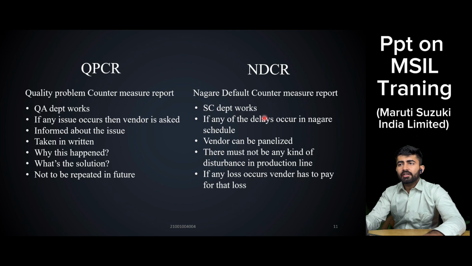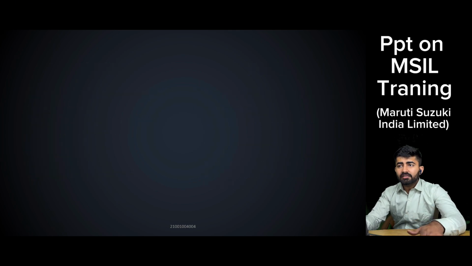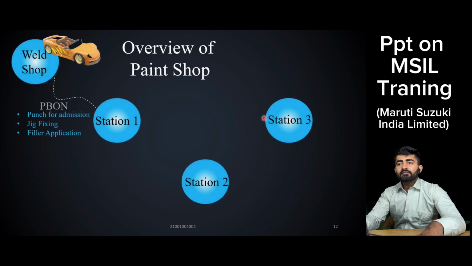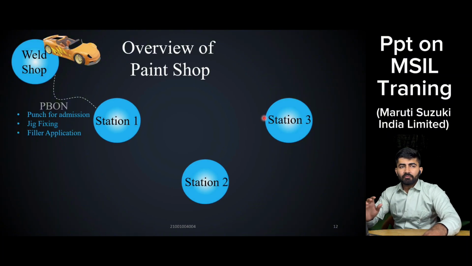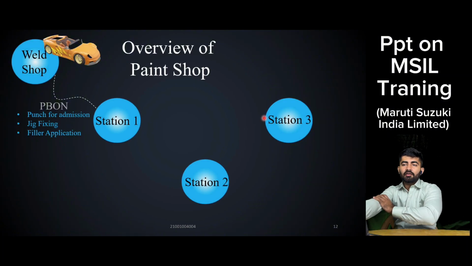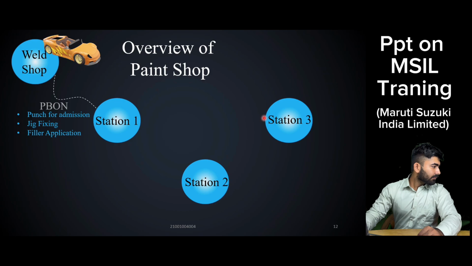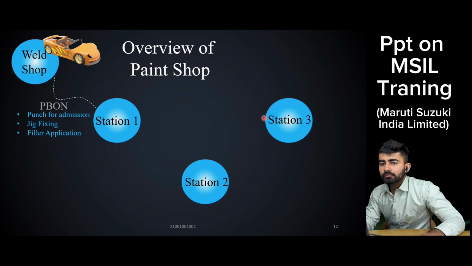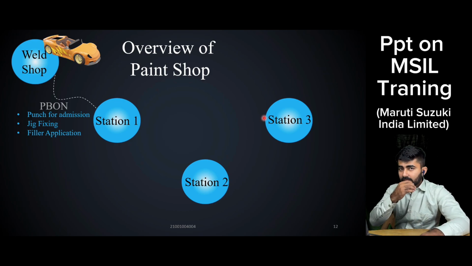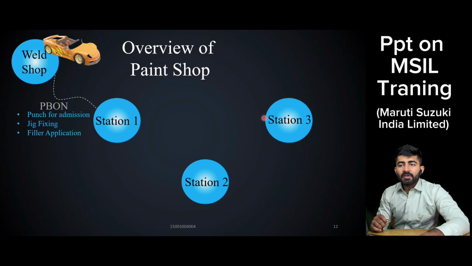Now coming to the next topic, that is our overview of the paint shop. In the paint shop, the car exterior comes from the weld shop, then it goes to station 1. Before station 1, the process is known as PBON. Now PBON is known as punching for admission, jig fixing, and filler application.